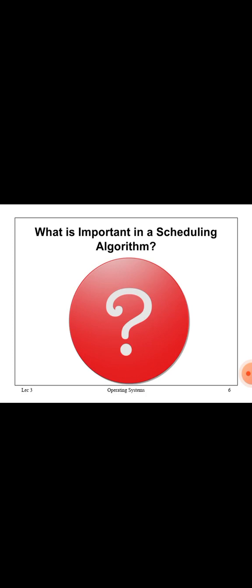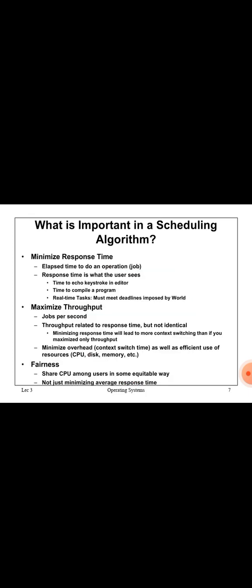And then, what is important in a scheduling algorithm? First, the scheduling algorithms are: first in, first out, shortest job first, priority based, and round robin. These four types are available in scheduling algorithms. Mainly, a scheduling algorithm should minimize the response time, maximize the throughput, and keep fairness high. These are the main important things in a scheduling algorithm.